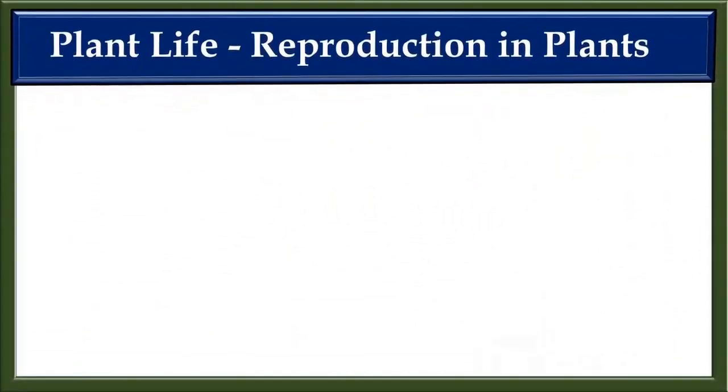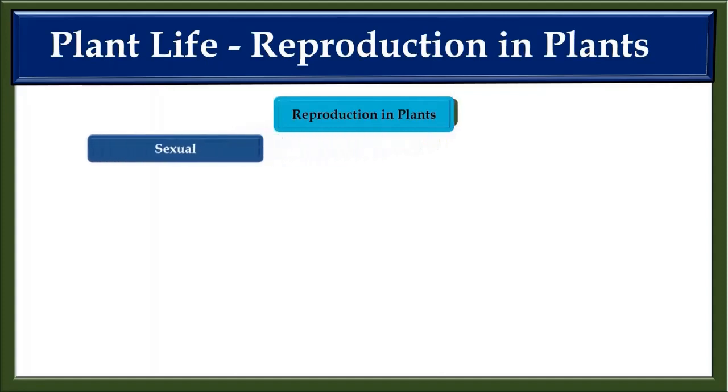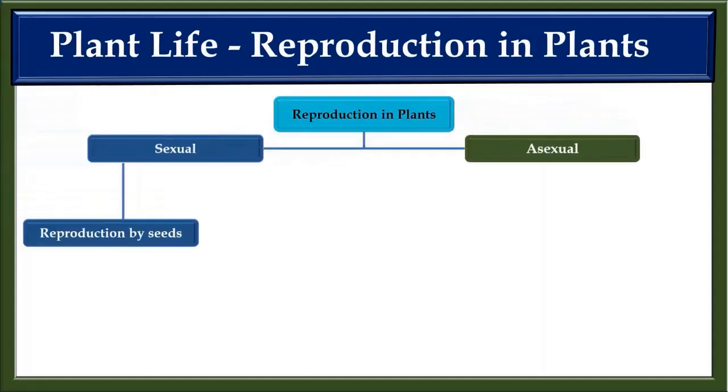Reproduction is the process by which new organisms are produced from existing organisms. Plants are living organisms. That means they need to reproduce in order to pass on their genes to future generations. Plants can create offspring through either sexual or asexual reproduction. Today we are going to see the following method of reproduction in plants.